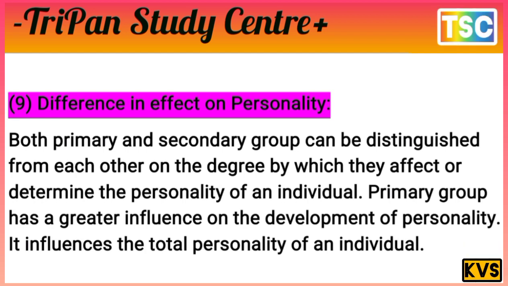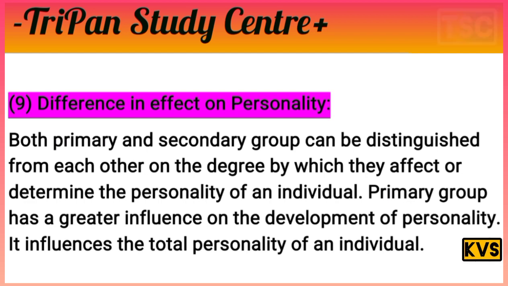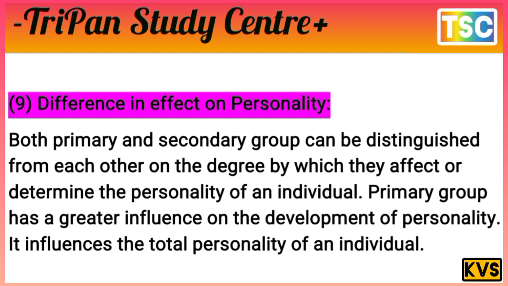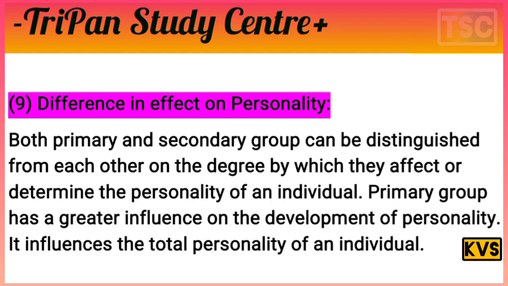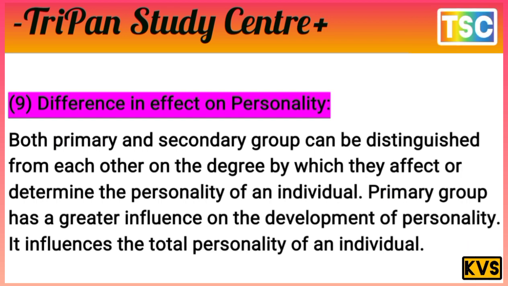The next difference is in effect on personality. Both primary and secondary groups can be distinguished from each other by the degree to which their effects determine the personality of the individual. Primary group has a greater influence on the development of personality. It influences the total personality of the individual.